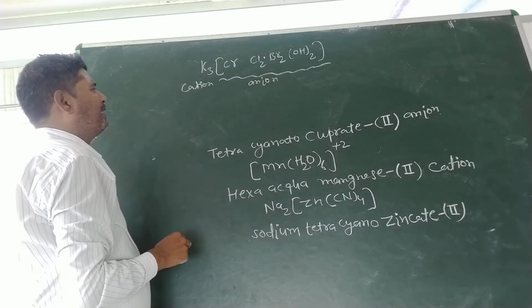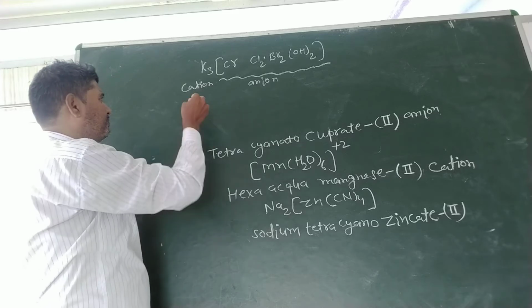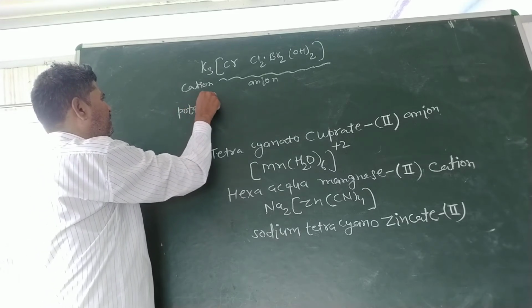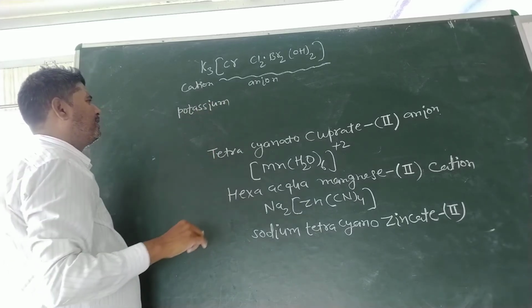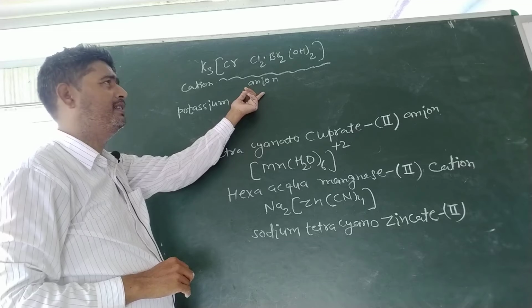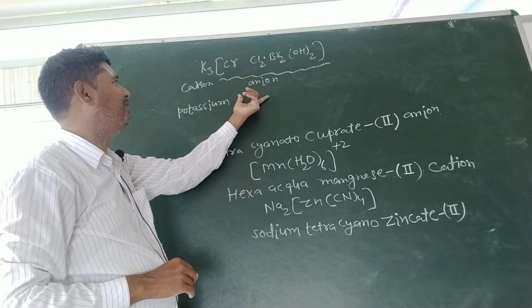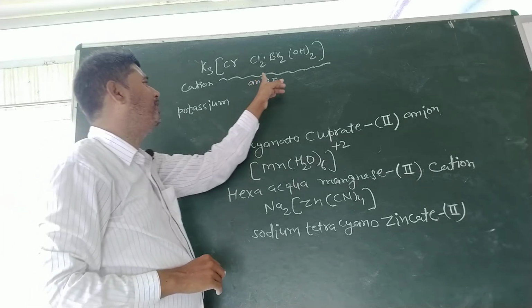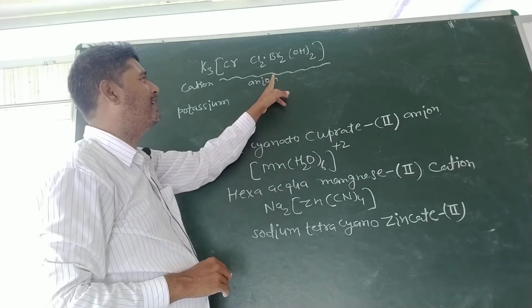First of all, we will write the name of the cation, potassium. After the name of the cation, the name of the anion would be written. So here the anion is the coordination sphere. In case of a coordination sphere, we will write the name of the ligand first.